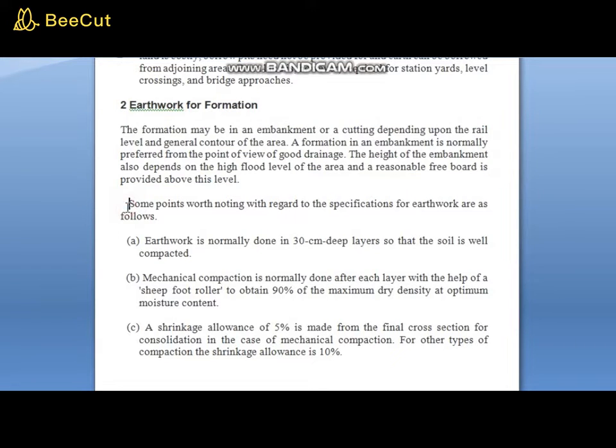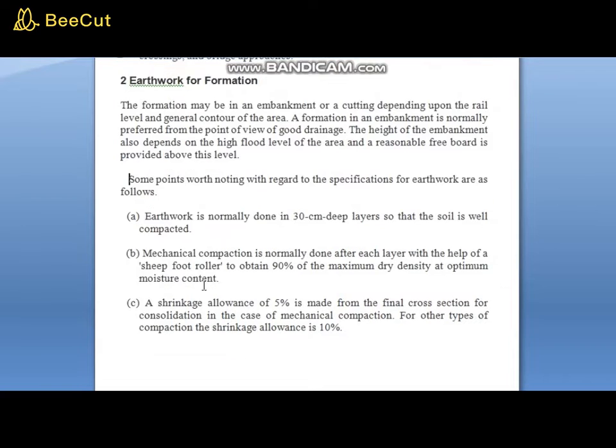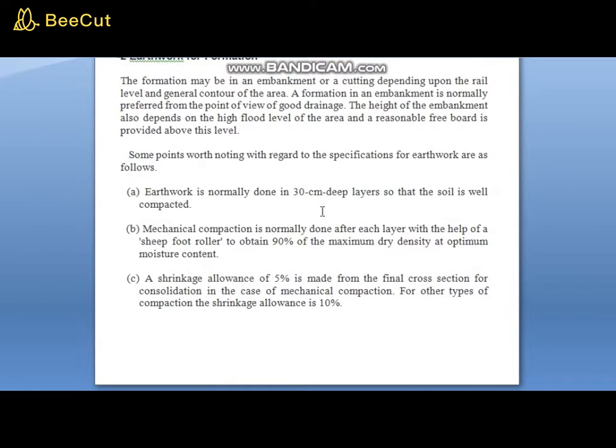If it's for 10 marks, we need to elaborate more. Some points worth noting with regard to the specification of earthwork are as follows. Earthwork is normally done in 30 cm deep layers so that the soil is well compacted. Mechanical compaction is normally done after each layer with the help of a sheep foot roller to obtain 90% of the maximum dry density at optimum moisture content. Remember, we need to use a sheep foot roller. Layers should be 30 cm deep.